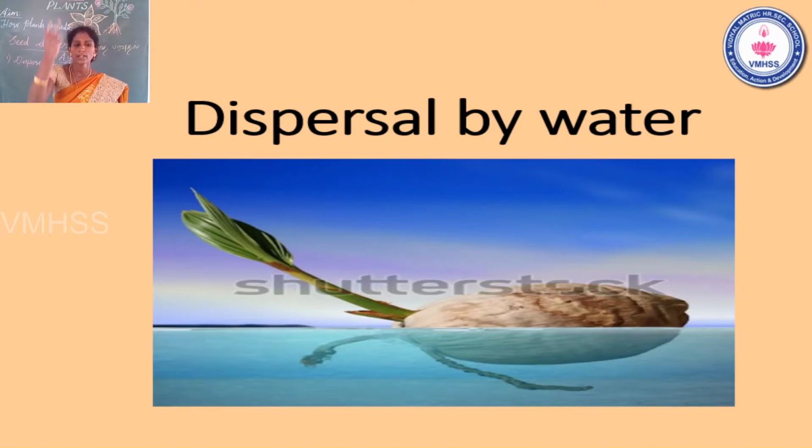Yes. The coconuts fall down and float from one place to another place in the river. After a few days they will grow up. Yes, you have already seen that. First method, dispersal by water. Some seeds are dispersed by water.